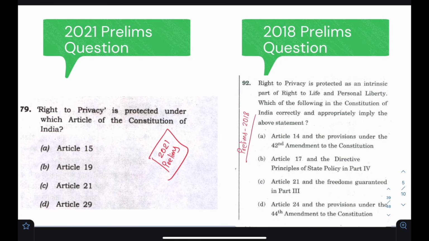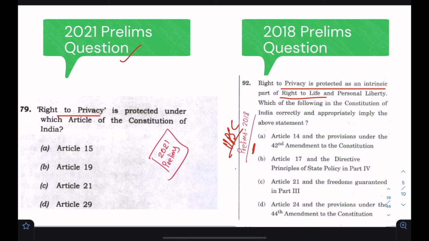Let's look at this 2021 prelims question of polity again. This is one more question. Right to privacy is asked here. If you refer to UPSC prelims 2018, the statement itself is directly given.